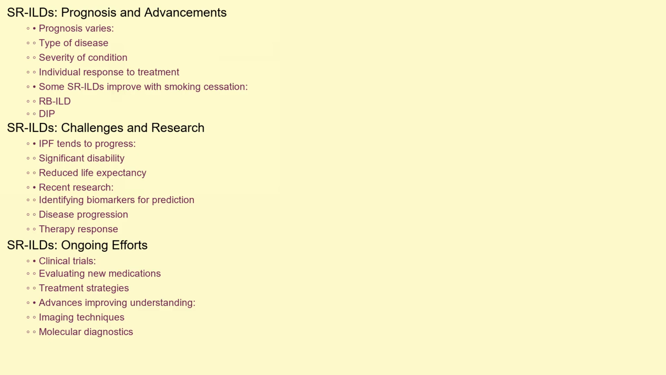The prognosis of SRILDs varies depending on the specific type of disease, the severity of the condition, and the individual's response to treatment. Some SRILDs, such as RB-ILD, may improve with smoking cessation alone. However, others like IPF tend to progress over time, leading to significant disability and reduced life expectancy. Recent research has focused on identifying biomarkers that can predict disease progression and response to therapy. Clinical trials are ongoing to evaluate new medications and treatment strategies for SRILDs. Advances in imaging techniques and molecular diagnostics are also improving our understanding of these complex lung diseases.